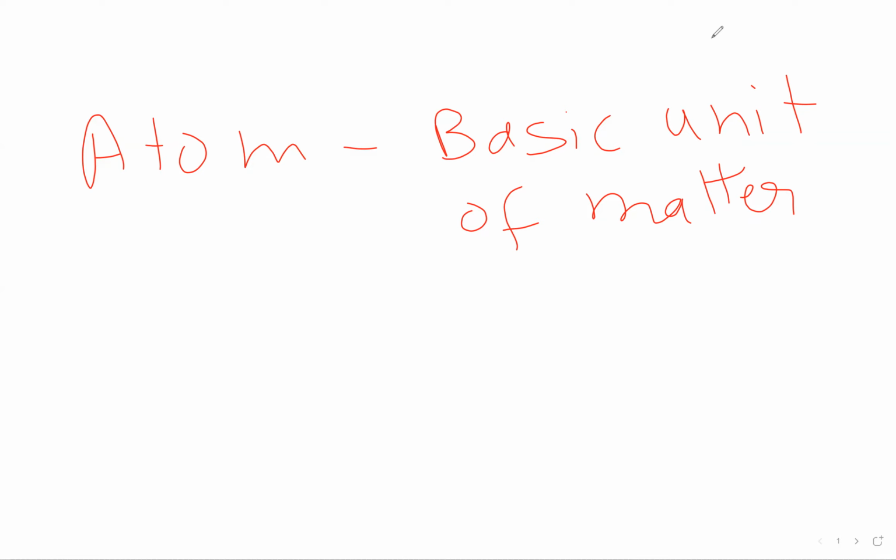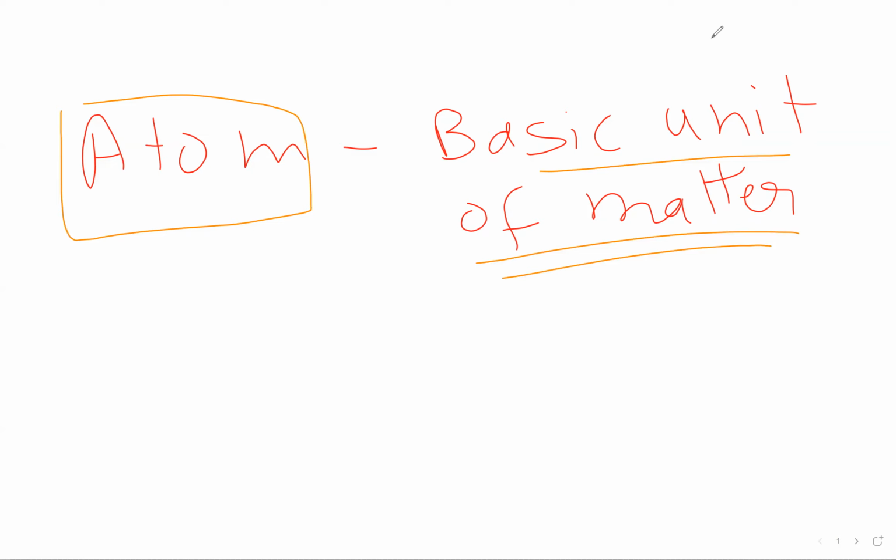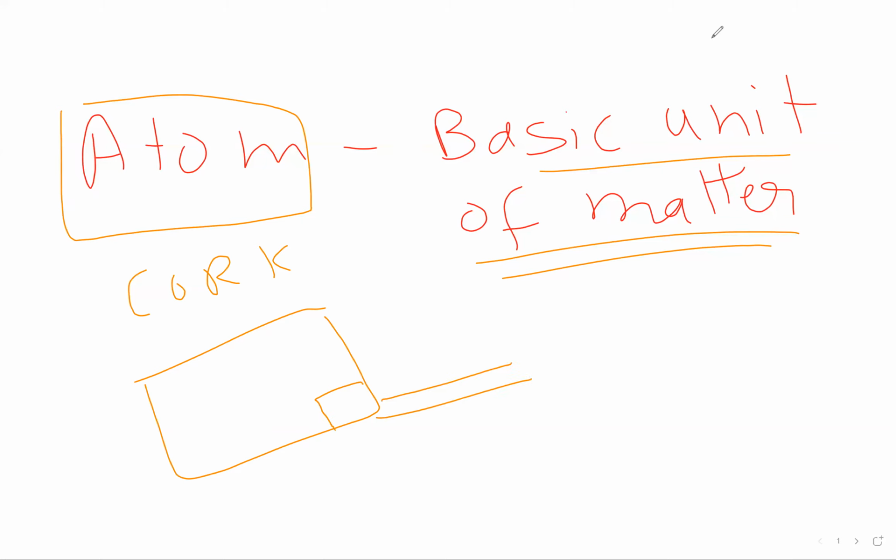So you can see that an atom is the basic unit of matter. What that means is, if you take a small piece of cork and cut a small piece and examine it under a microscope, what you'll see is densely packed cells.